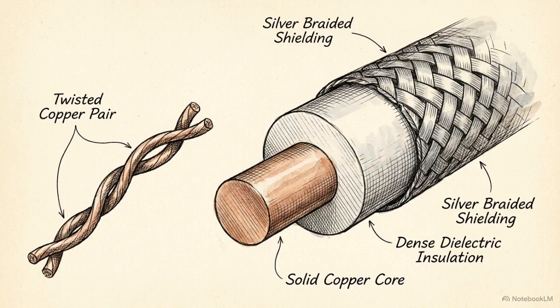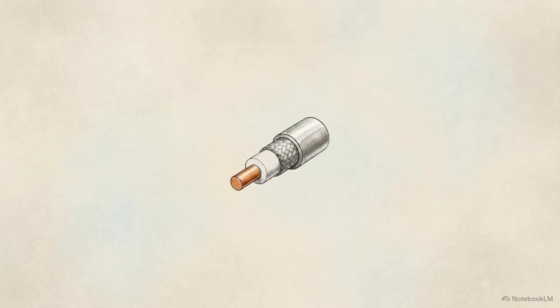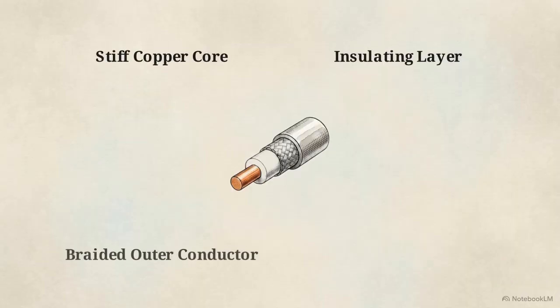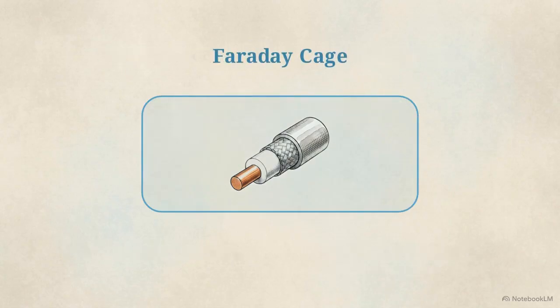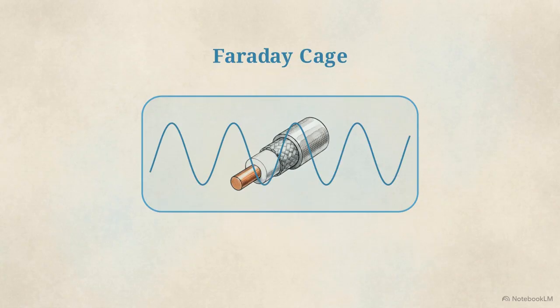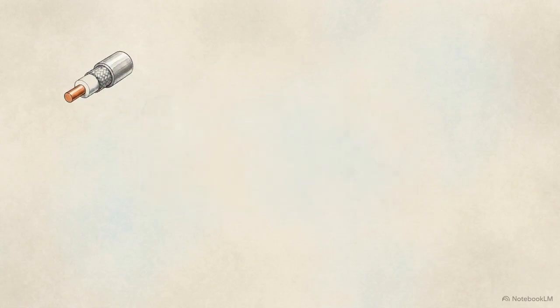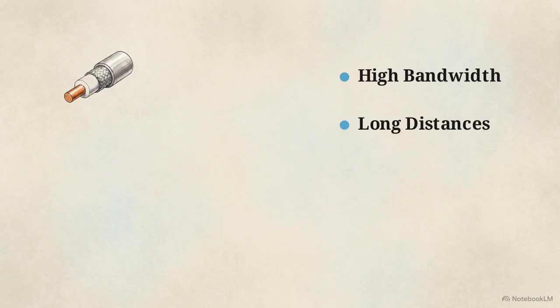Overcoming bandwidth and distance limits of twisted pair requires a structural upgrade to the copper itself. Coaxial cable abandons twisting entirely. Instead, it features a stiff copper core surrounded by an insulating layer, which is then encased by a closely woven braided outer conductor and a thick plastic sheath. That braided cylinder acts as a continuous Faraday cage. It physically blocks external electromagnetic noise from entering and prevents the internal high-frequency signal from leaking out.